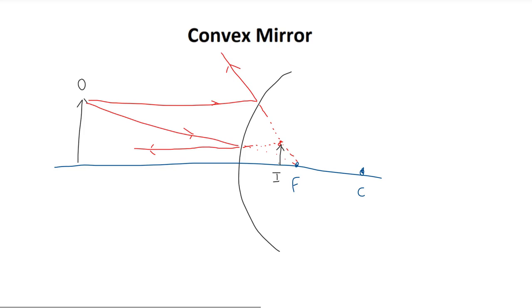This means that in this case, the resulting image is both virtual and upright. In fact, unlike concave mirrors, for convex mirrors this is always true. It is always the case that the resulting image is virtual and upright. There is no second possibility like there is with concave mirrors.